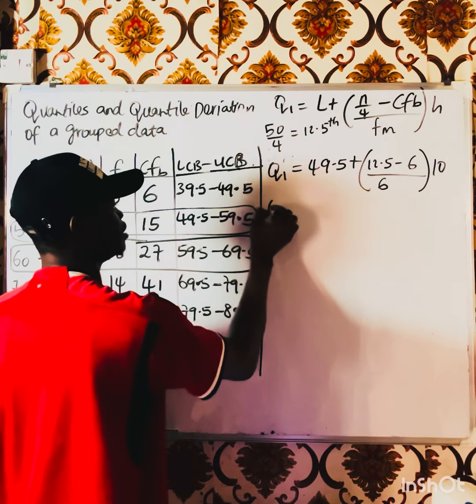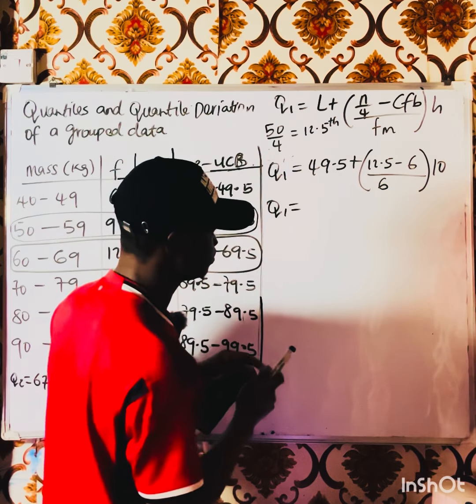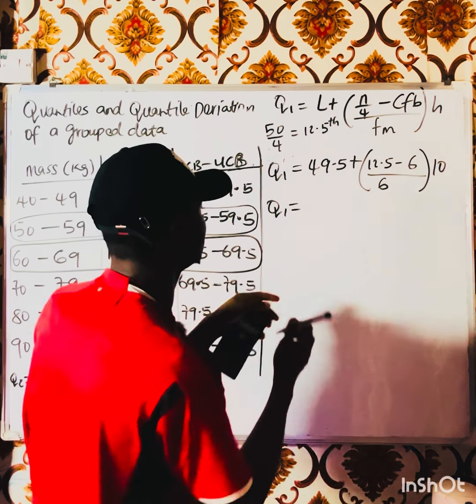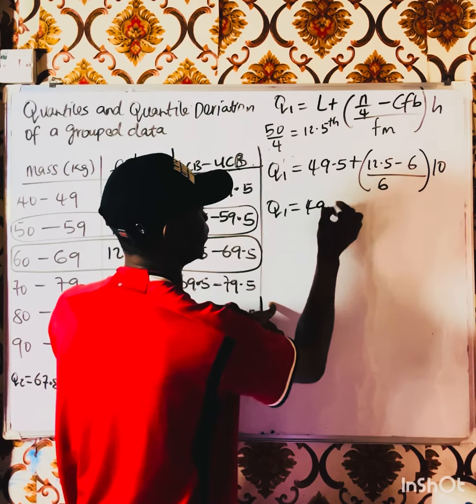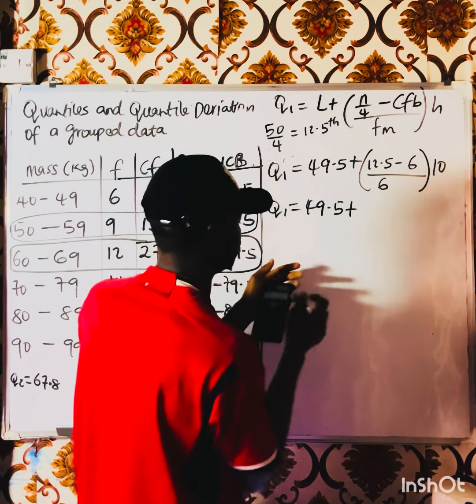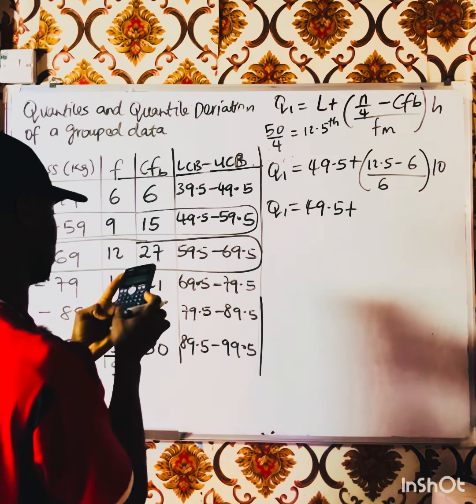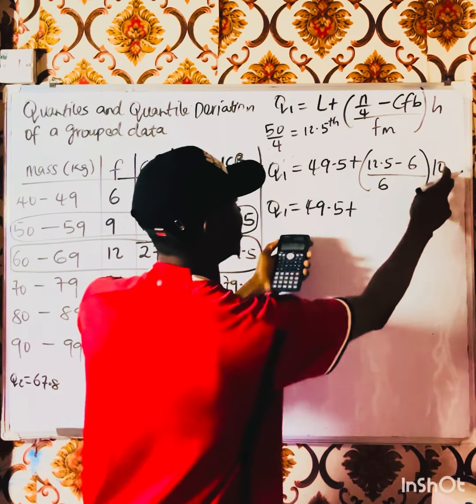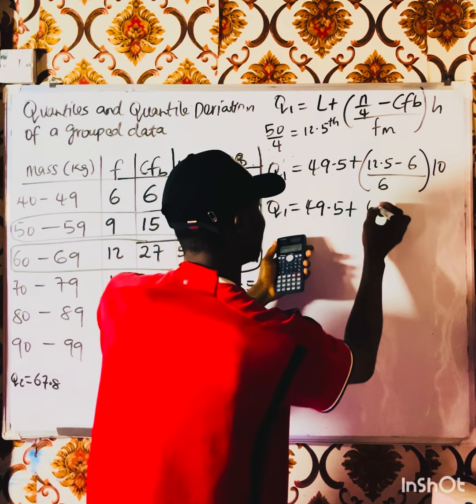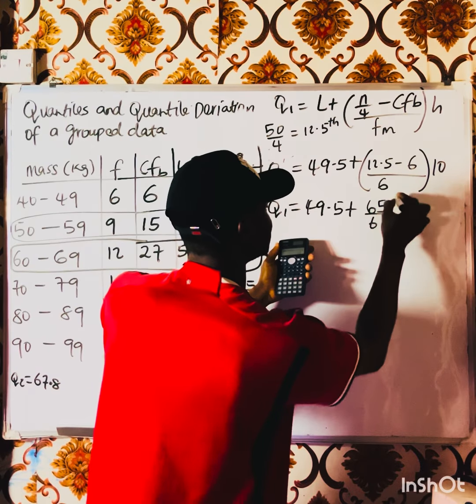Still the same thing. So our Q1 is equal to 49.5 plus 12.5 minus 6 will give me 6.5, times 10 will give me 65 over 6.